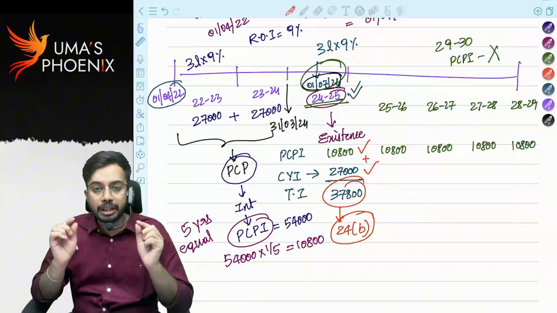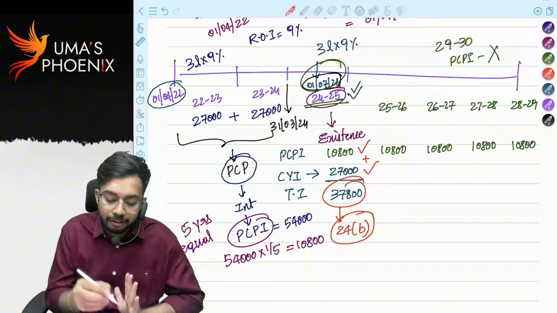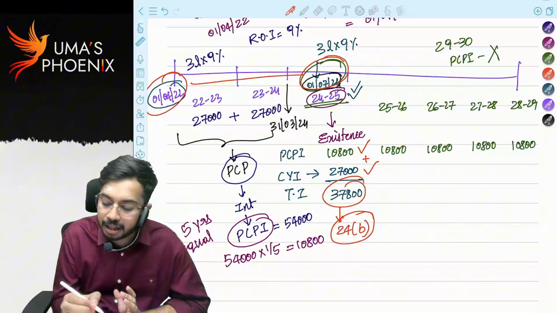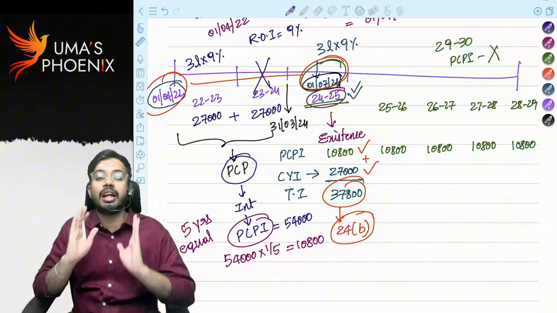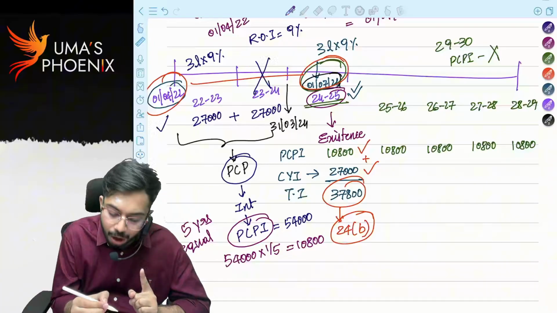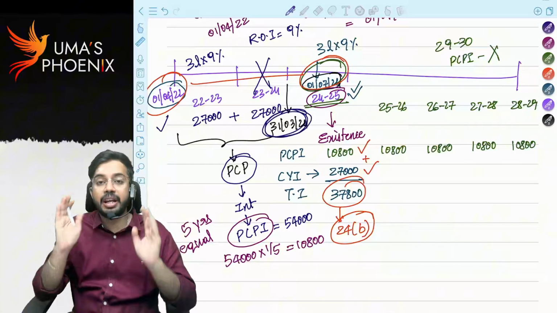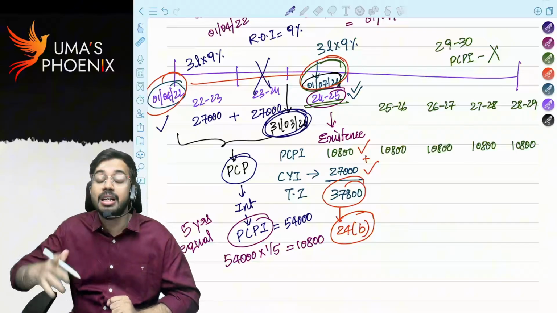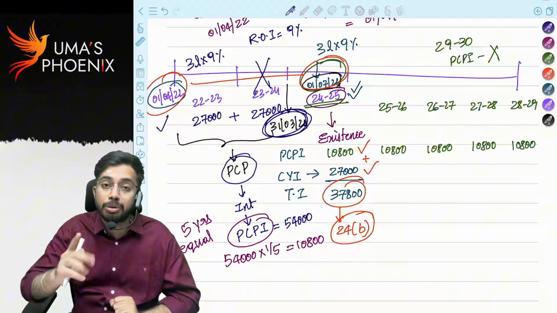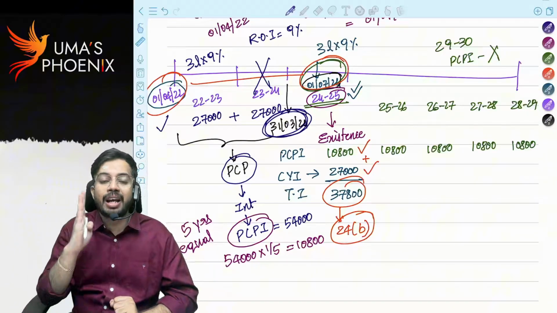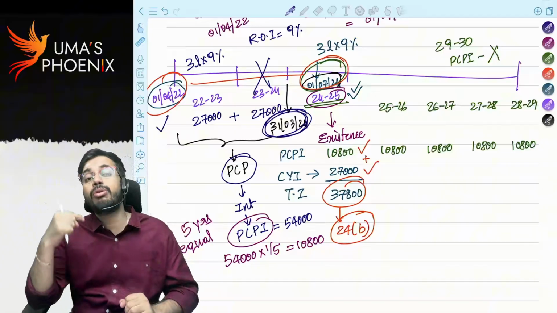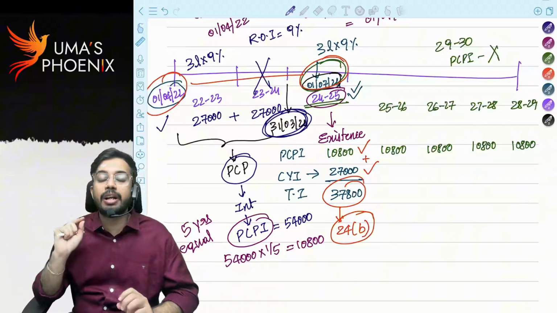Here many students will think in a wrong way. From date of borrowing up to date of construction completion, they will calculate pre-construction period interest, but that is not correct, that is wrong. You always have to calculate pre-construction period interest from date of borrowing up to 31st March. Very important, date of borrowing to 31st March. That means, simple thing to remember, pre-construction period interest is always calculated up to 31st March. So every time you will calculate pre-construction period interest for 31st March only. With 31st March you have to take that 31st March preceding date of construction completion.